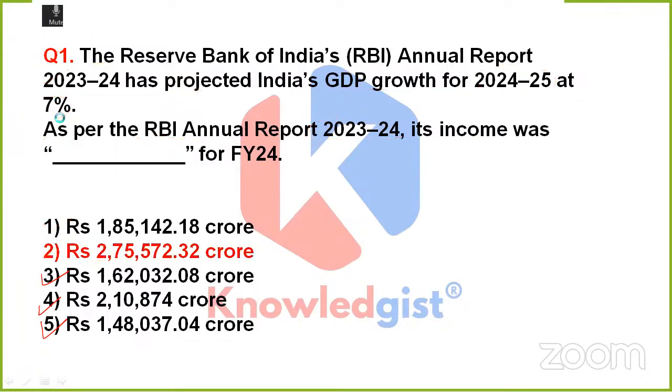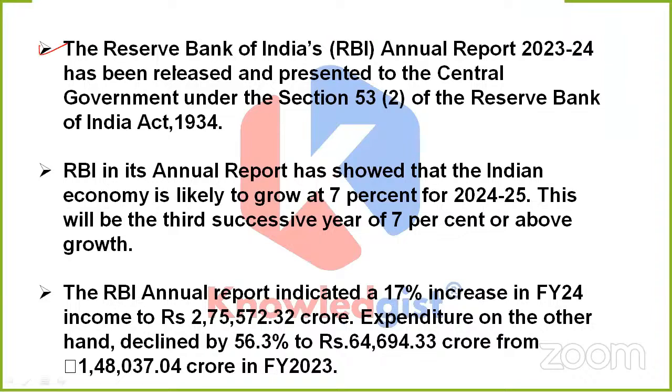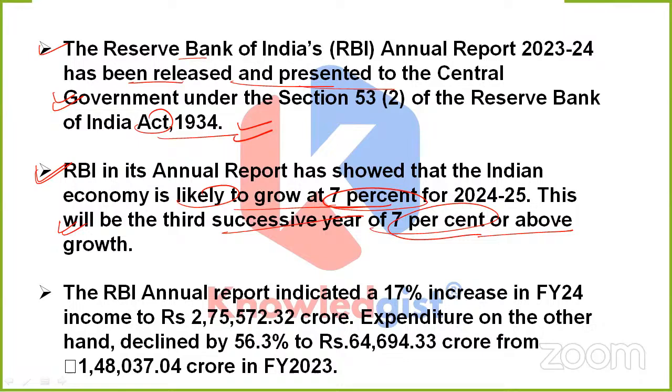Okay, great. So this time, the correct option is 2. Which means, according to the Reserve Bank of India's annual report of financial year 23, it has been released and presented to the central government under Section 53 Part 2 of the RBI Act 1934. Clear? Now, this RBI annual report shows that India's economy is likely to grow at 7%, which is the GDP growth for financial year 24. And of course, this will be the third successive year of 7% or above growth.